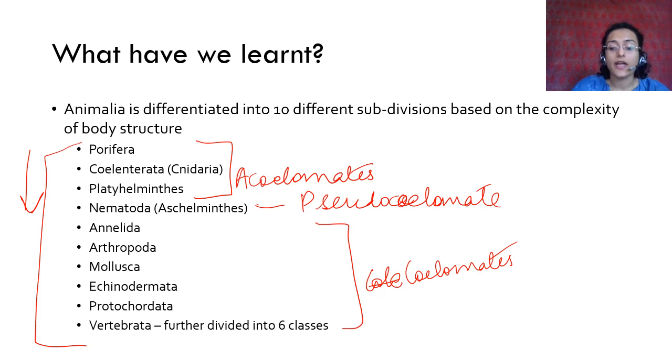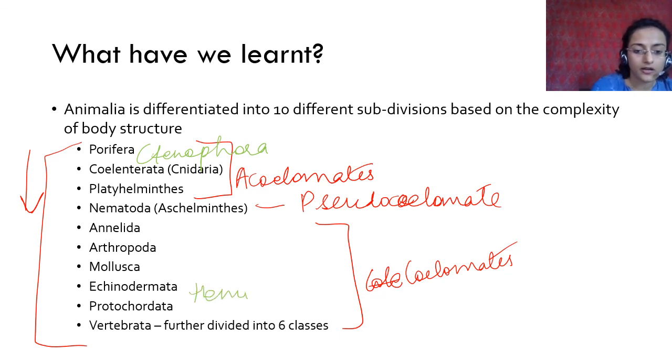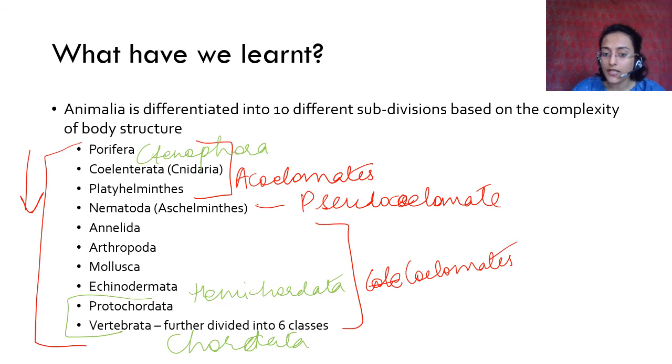Okay, please remember, if you are of a higher class, if you're watching this for revision, or if you are not in class 9, please remember that this is not the way it is. यहाँ पे Porifera और Coelenterata और Cnidaria के बीच में there is something called Ctenophora. हाँ, और Echinodermata के बाद आता है Hemichordata, and these two are part of Chordata. Chordata is a big phylum of Animalia. If you are in class 9, please do not remember this. Please remember only the printed points.